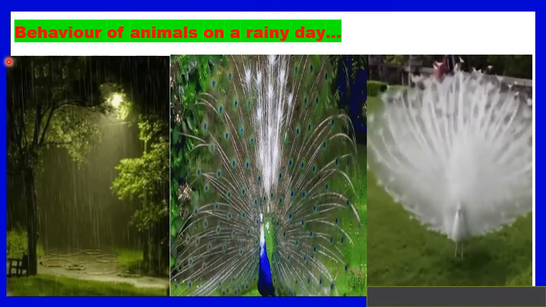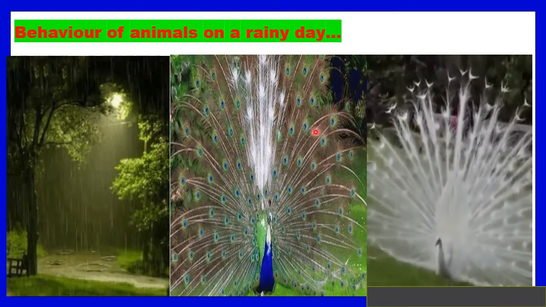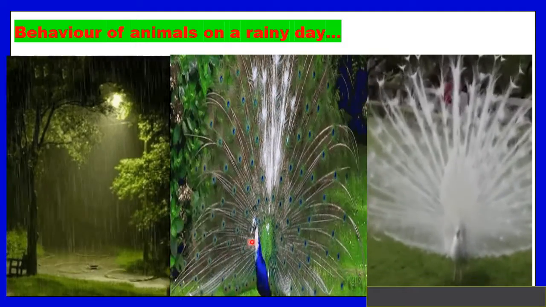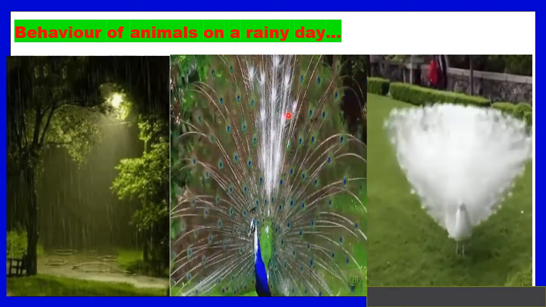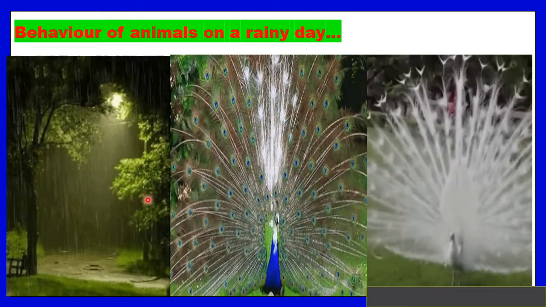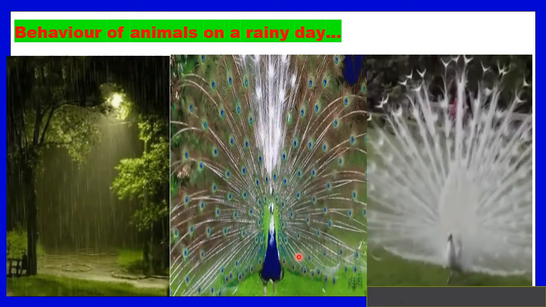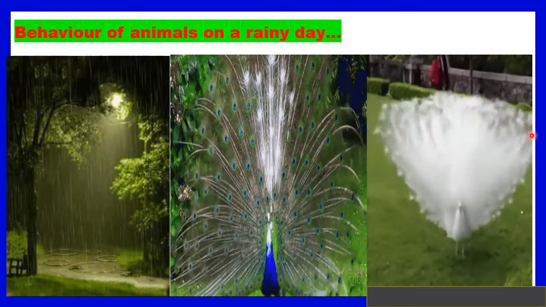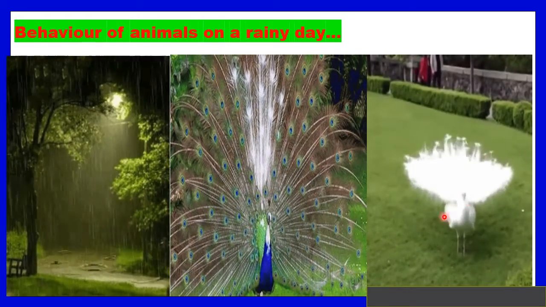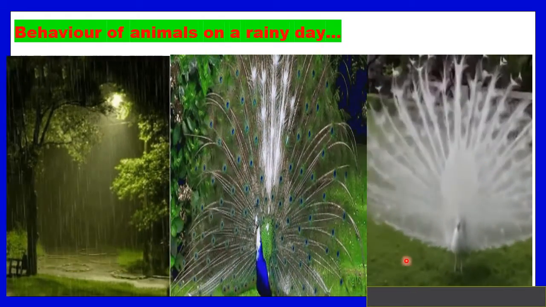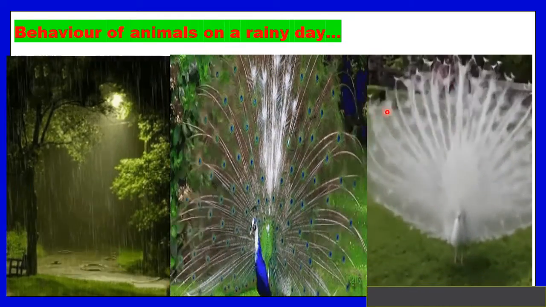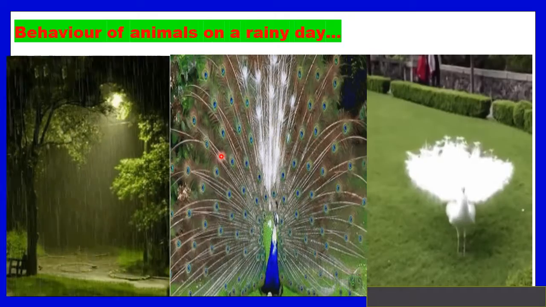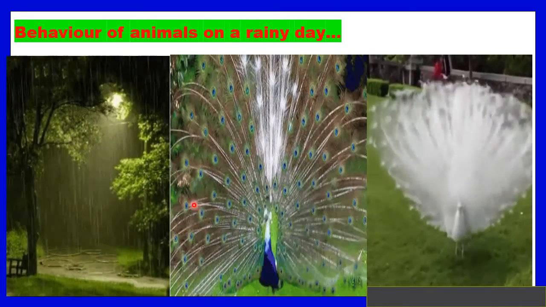Wow! What can you see here, children? Here, a peacock is merrily dancing and it enjoys the rain and feels happy. Children, even animals behave happily on a rainy day. Have you all noticed the behavior of animals in your locality on a rainy day, children? So, if rain comes, even a peacock enjoys the rain and starts dancing.